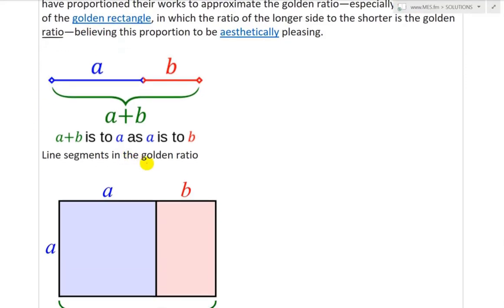So here are line segments in the golden ratio. You have A and B, where (A plus B) divided by A is, so A plus B is to A as A is to B. So it's the same ratio.